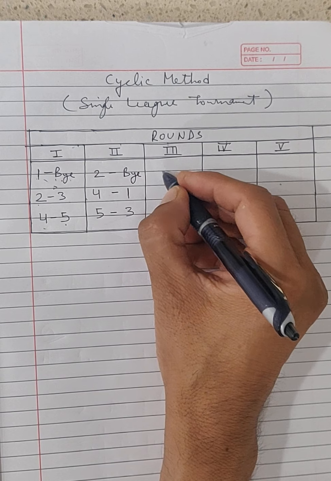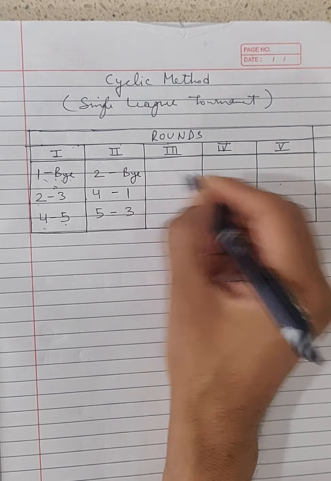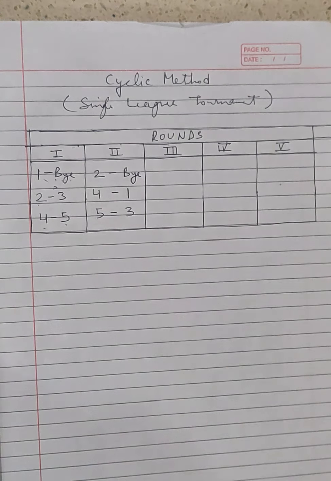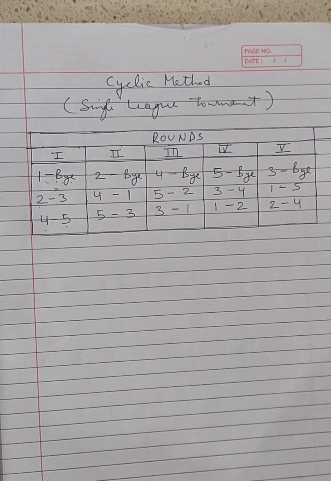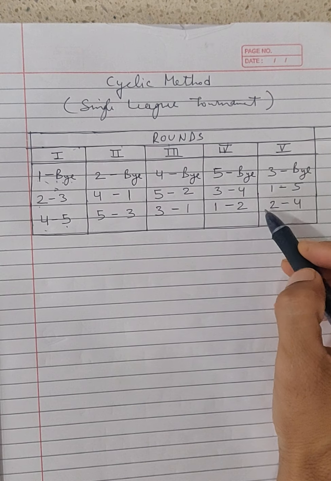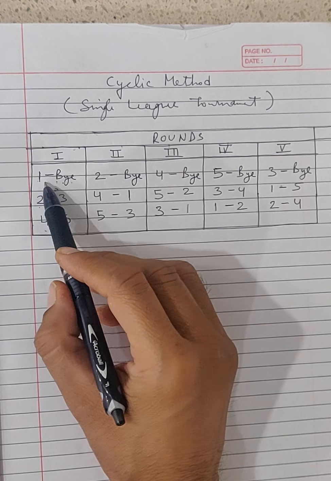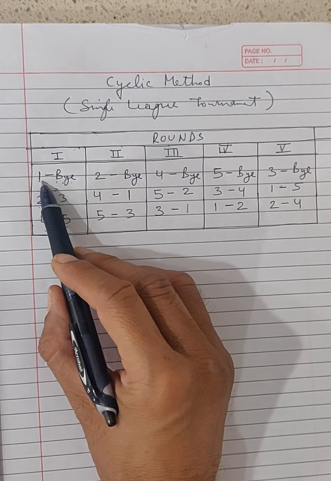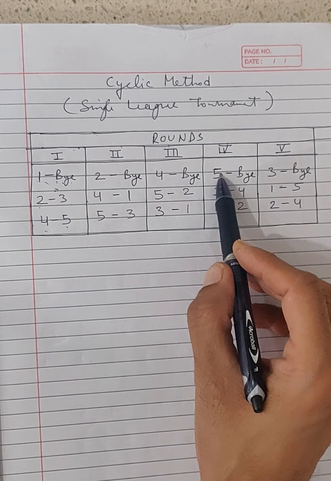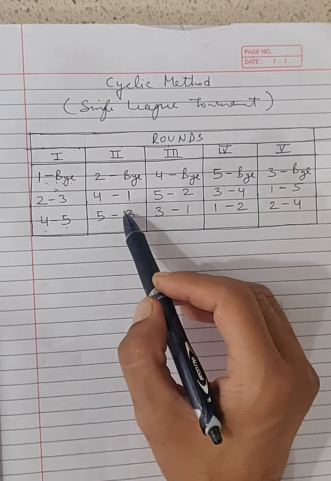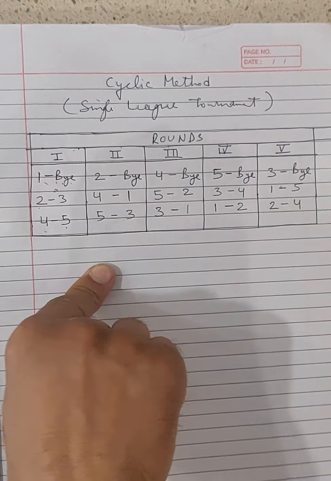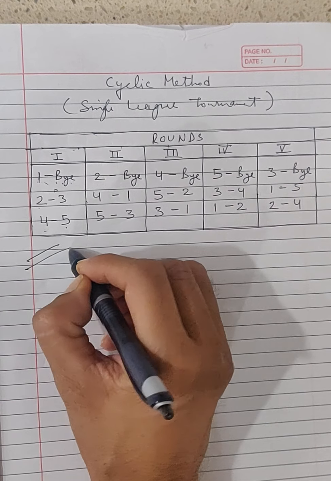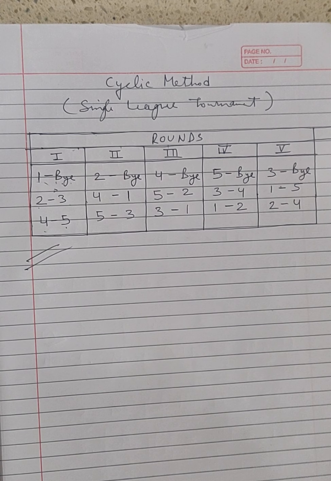Now we'll keep on rotating this cycle up to 5 rounds. After completing the 5 rounds you have to make sure that all the teams get the bye in the fixture. So you can see 1 2 3 4 5, all the teams get the bye and there is no repetition of any team in the draw. So in the next we'll discuss the next topic.